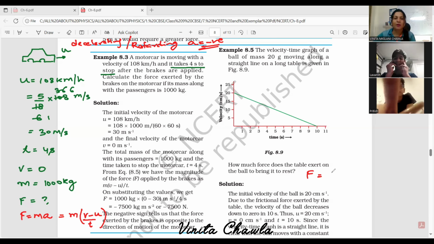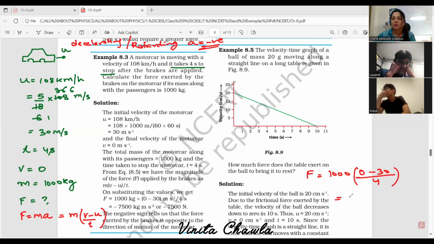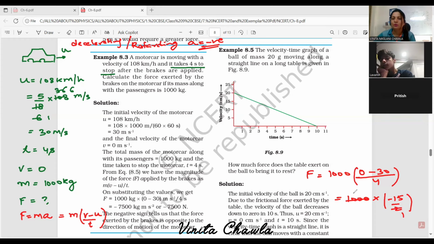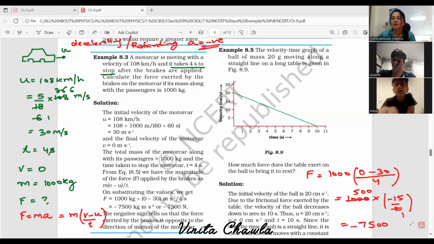F is equal to M. M is 1000, V is 0, U is 30, time is 4. Just put the values and solve. So you'll get 1000 into minus 15 by 2. We can write this as minus 30 by 4 is minus 15 by 2. 2 ones are 2, 2 fives are 10, it's 500. 15 fives are 75. 7500 with a negative sign Newton.